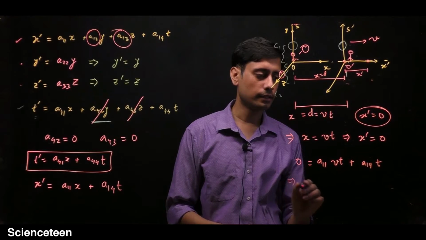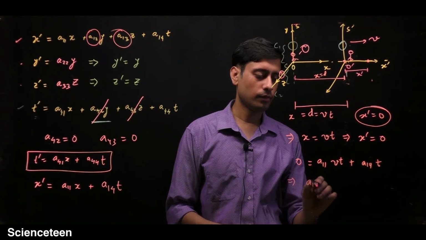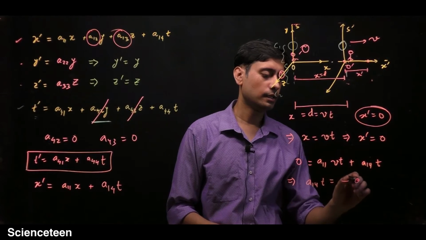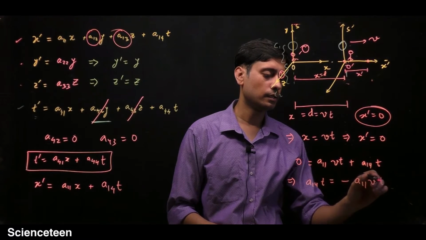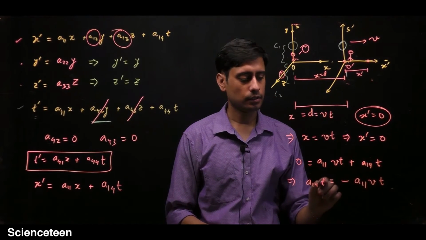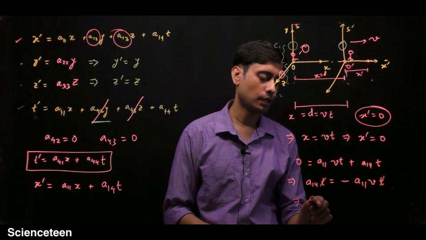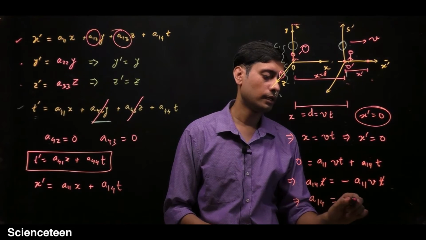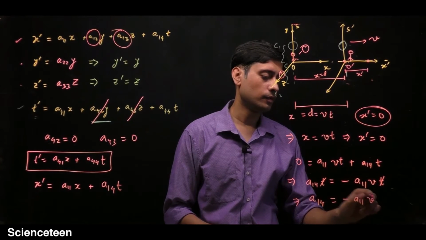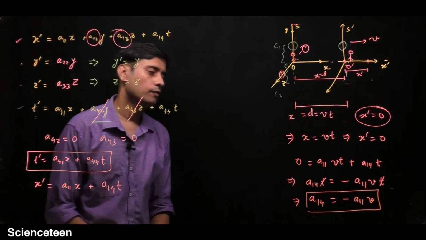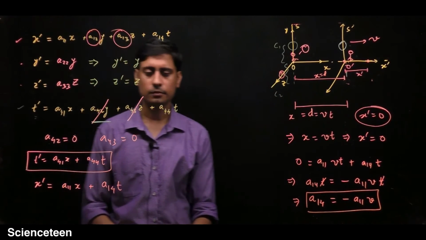So you get that A14 into t is equal to minus A11 vt. You can cancel these t terms, because we are interested in calculating the coefficient. So A14 will be equal to minus A11 into v. Now we have calculated the A14 coefficient.